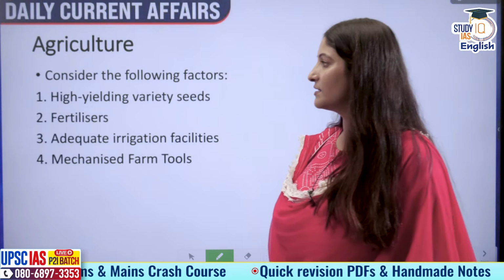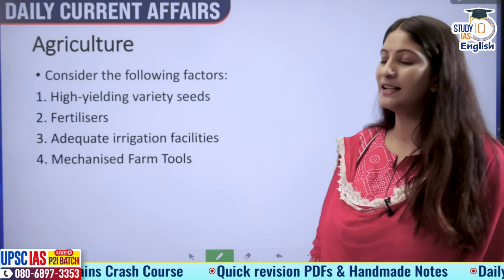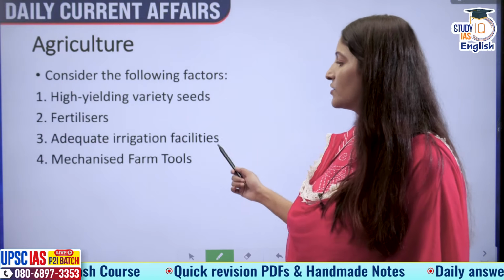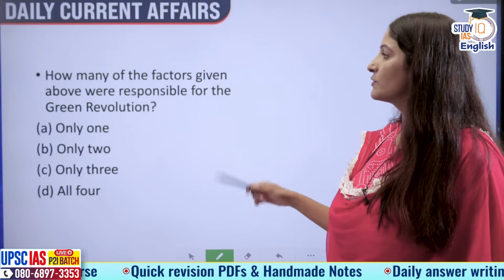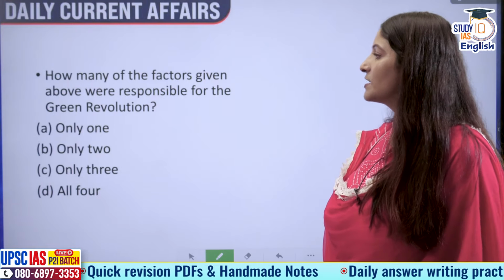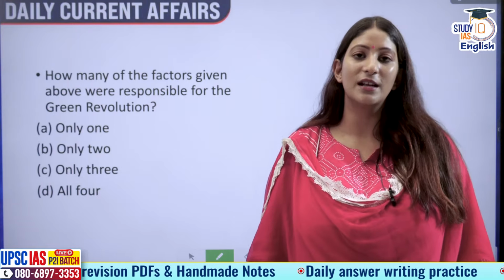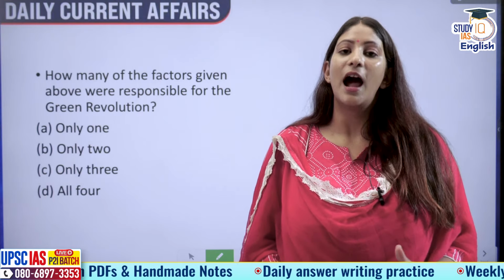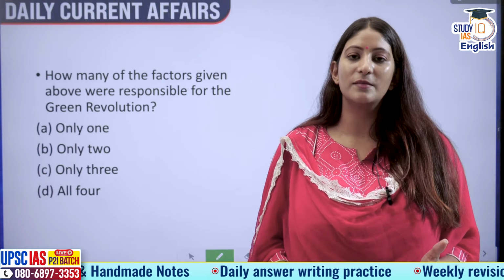Consider the following factors: high yielding variety seeds, fertilizers, adequate irrigation facilities, mechanized farm tools. How many of the factors given above were responsible for the Green Revolution? You have to tell me this in the comment section. Answer it correctly and I will take your names in the upcoming class.